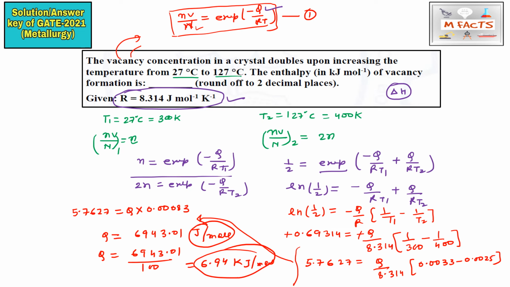In the official answer, you will get marks for answers up to 7. So 6.94 kilojoule per mole is the correct answer, and this is the correct way of doing this question. Nv by N is the concentration of point imperfection, or you may say the concentration of vacancy, and Q is the enthalpy of vacancy formation.